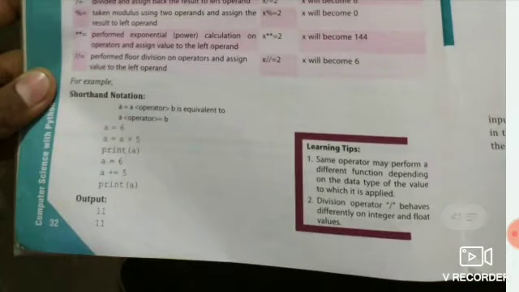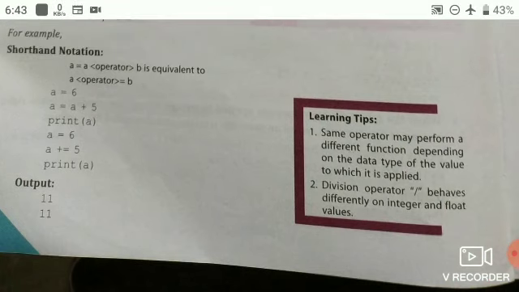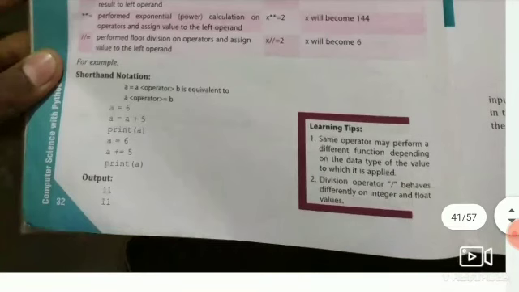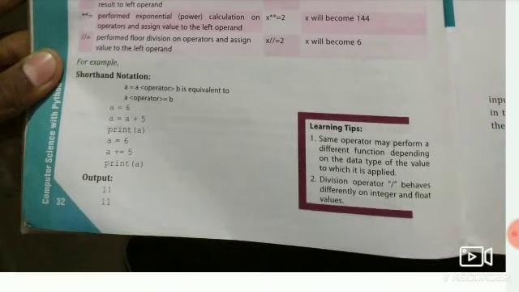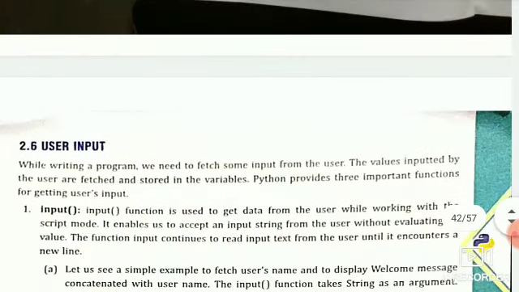Some learning tips are given here. The same operator may perform a different function depending on the data type of the value to which it is applied. The division operator behaves differently on integer and float values. So with integer values it gives us a float or integer value according to the calculation or the operands.